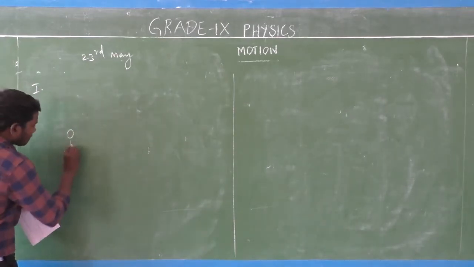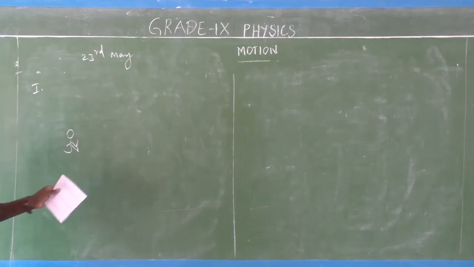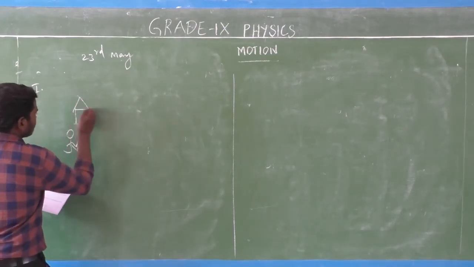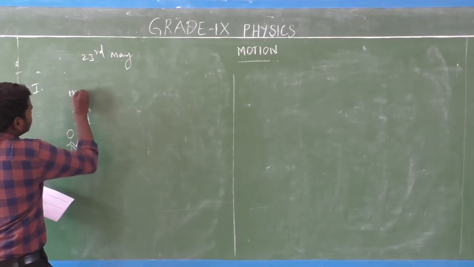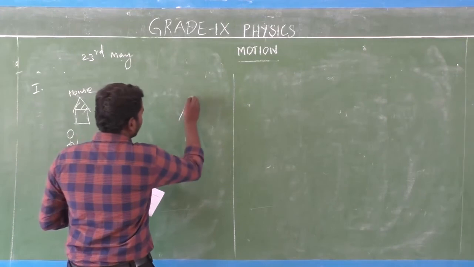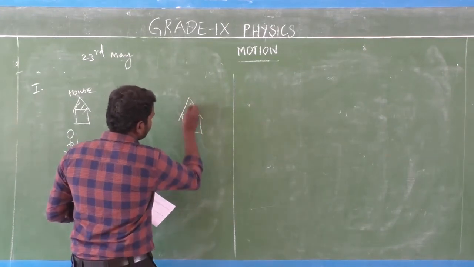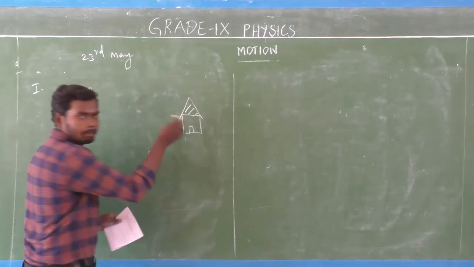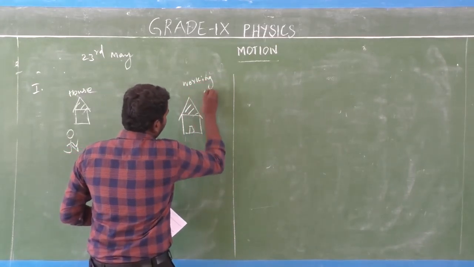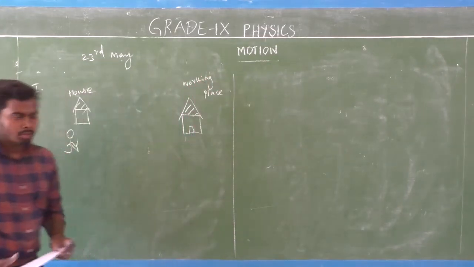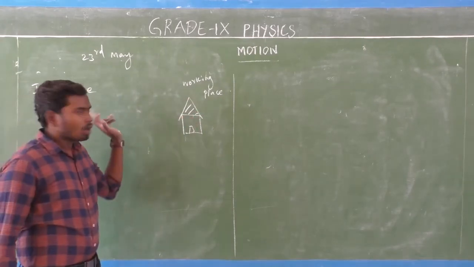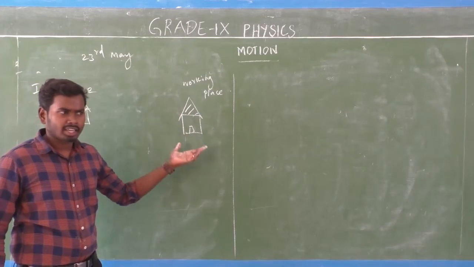Consider a worker. The worker's house is here, and the working place is here, which means factories, whatever it is.